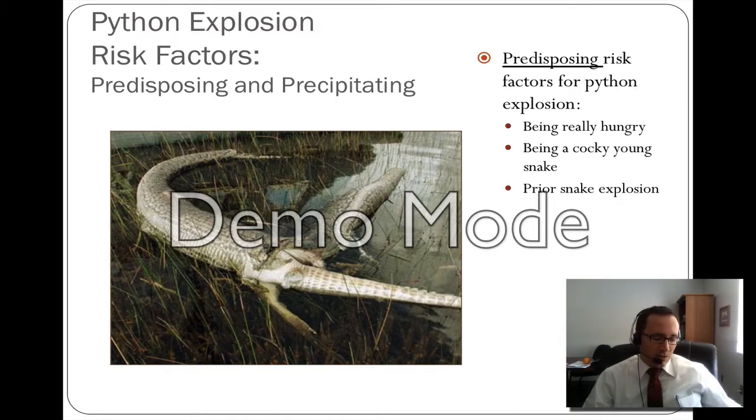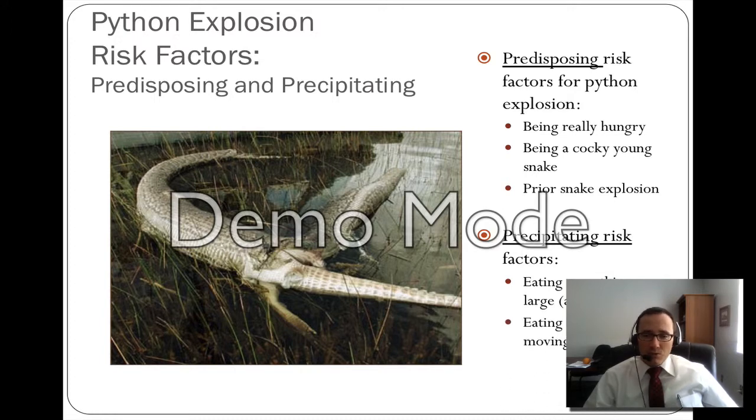So a history of ectopic pregnancy is one of the largest risk factors for subsequent ectopic pregnancies, etc. So we'll use this python explosion to then discuss the precipitating risk factors. A really hungry, cocky, young python eats something really big, and that's actually what precipitates the explosion. It eats something that's still moving, again, like an alligator, and it eats something with sharp edges.